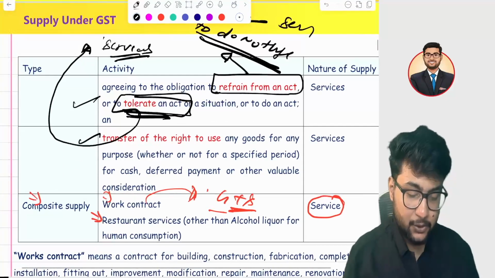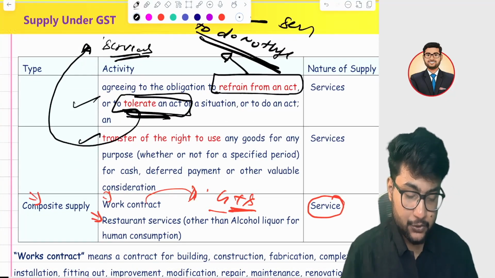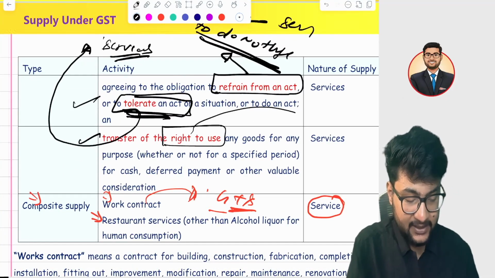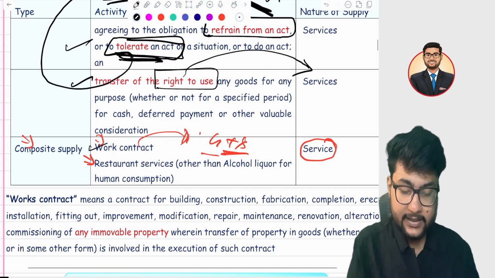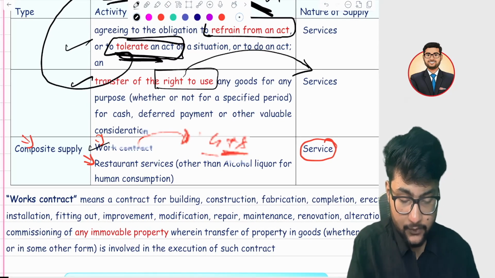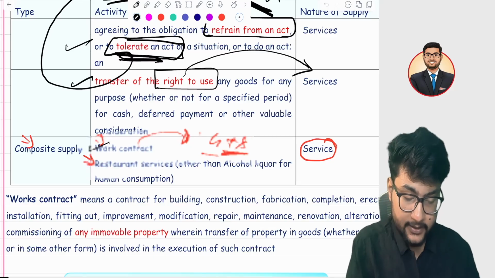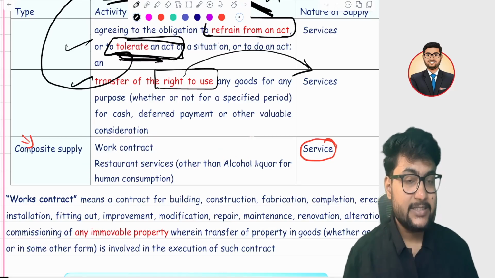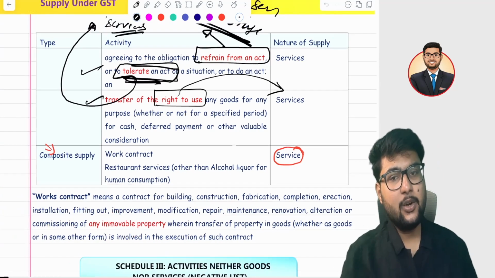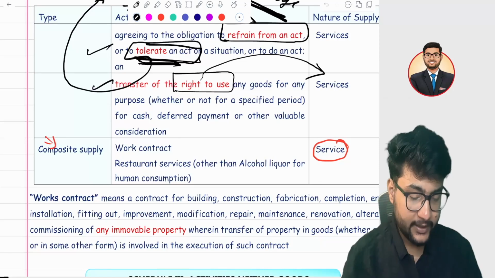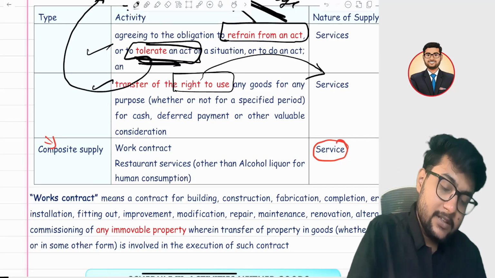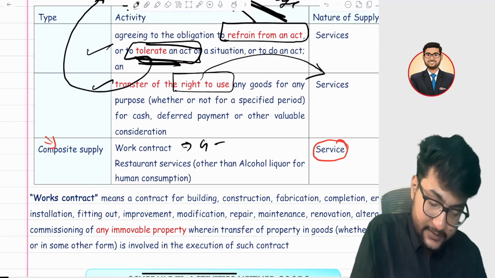Another is transfer of right to use. If any right to use you are transferring, it is purely a service. Another is work contract or restaurant services. What is a work contract? Work contract means simply construction of an immovable property, whether it's fabrication, completion, fitting out, improvement, modification, repair, maintenance of an immovable property, in which you give the contract for goods as well as services.